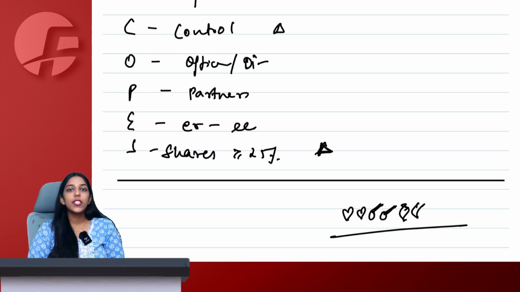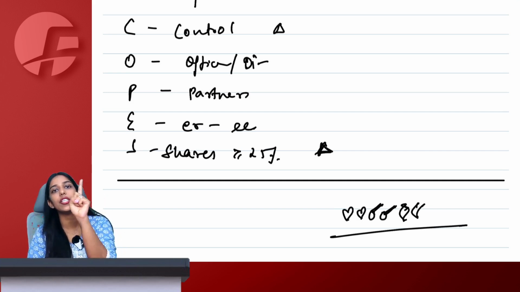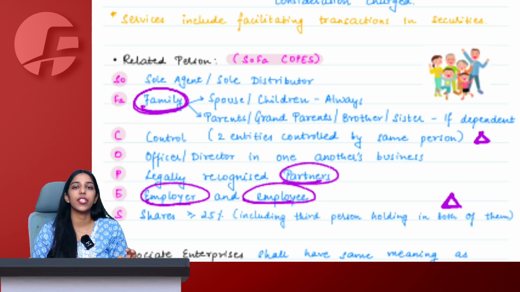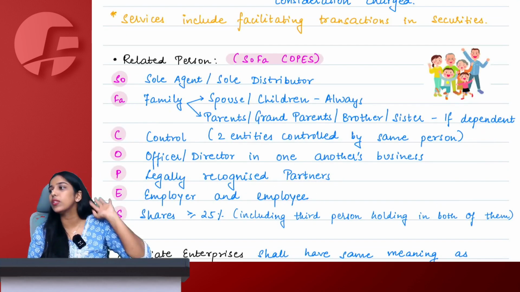Yes, Shubham. Sole agent means entire sales or entire purchase I am doing from that particular one agent only. I have a sole agent. No other agent I have appointed. Either I sell myself or I sell through that agent only.